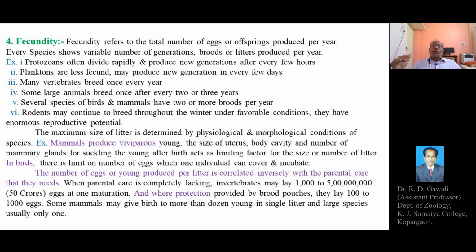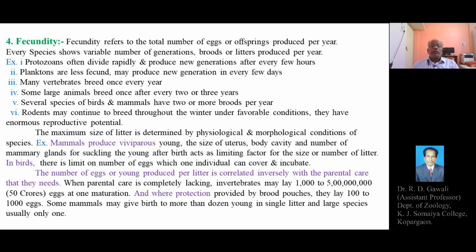Means not in one year, there is no regular process of reproduction every year, but they can reproduce alternately. There may be a gap or lapse of a year or two during which they do not undergo their breeding activities.